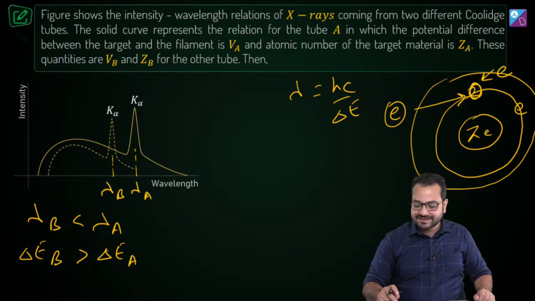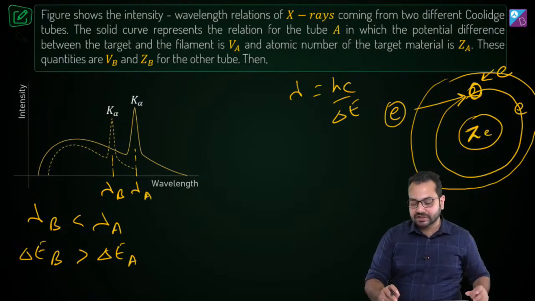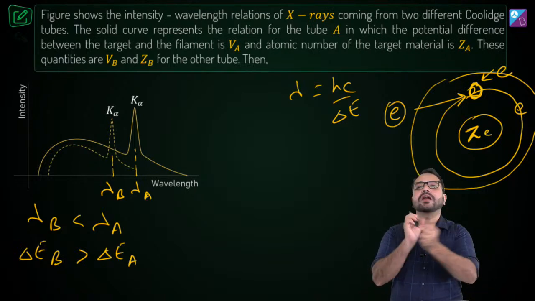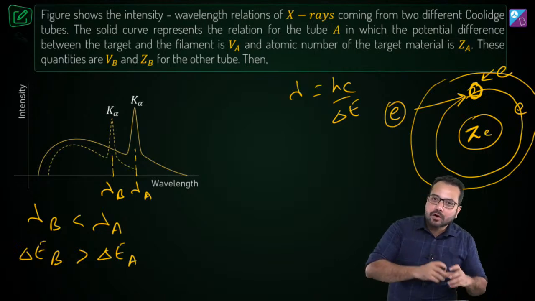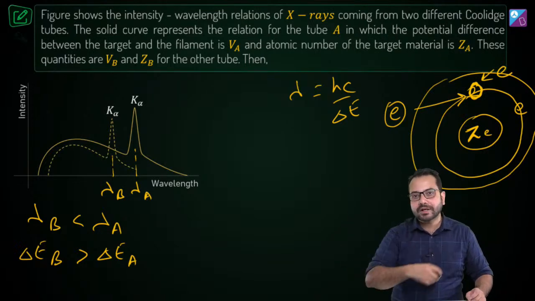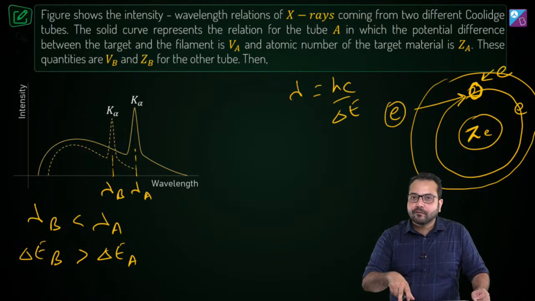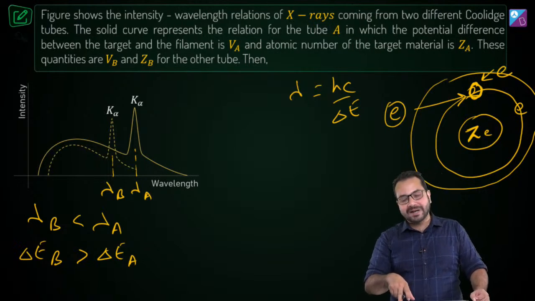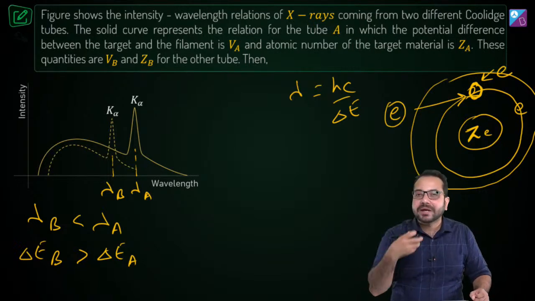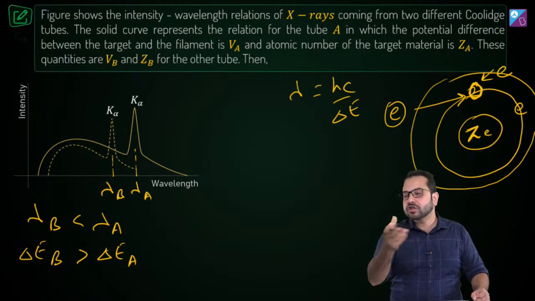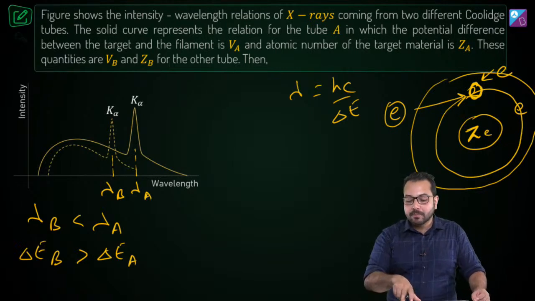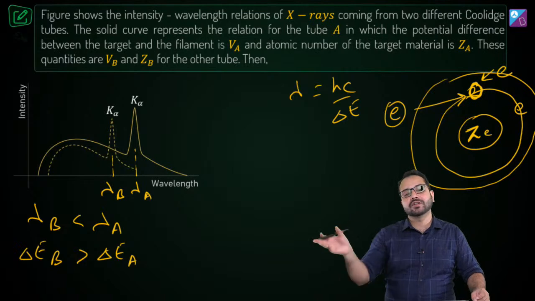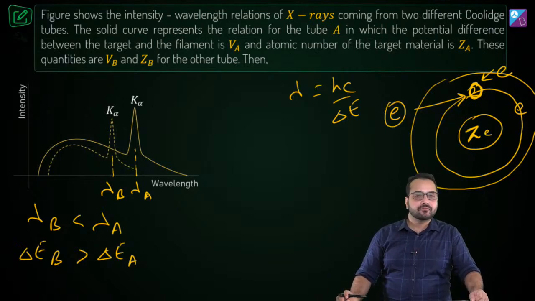Now, if the atomic number is higher, the charge is going to be higher and this electron is going to be more attracted. And if you want to detach it, you have to provide more energy. So for the metal for which the atomic number is higher, the energy of transition is also going to be higher because more energy is required to knock this off. Do you agree? Is that correct?